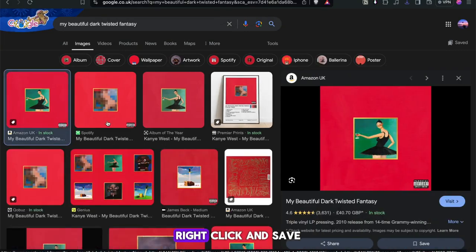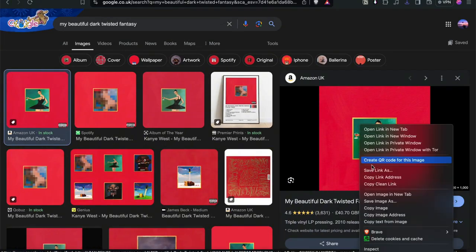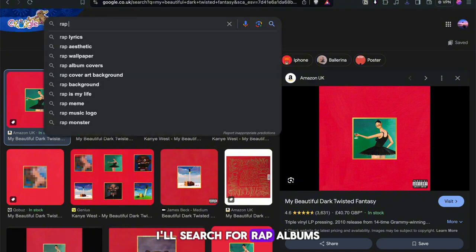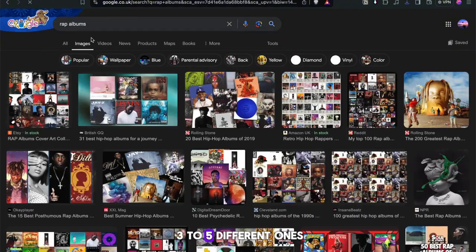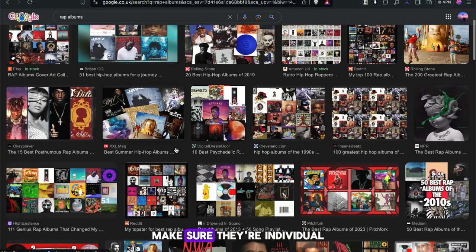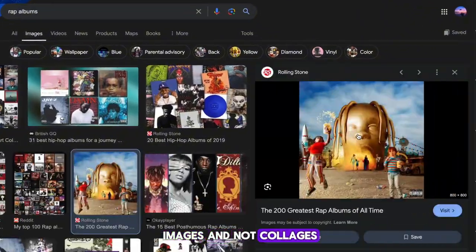Find an image of it, right-click, and save it somewhere to your device. Alright, the next thing we need are some more random rap albums that we'll use in our intro. I'll search for rap albums, and you want to save 3 to 5 different ones for your video. Make sure they're individual images and not collages.